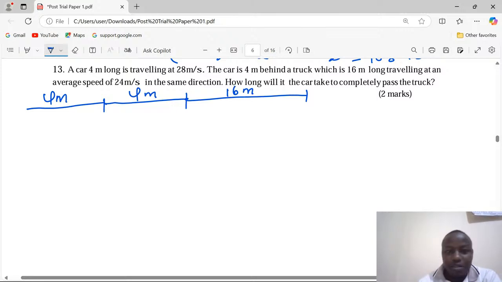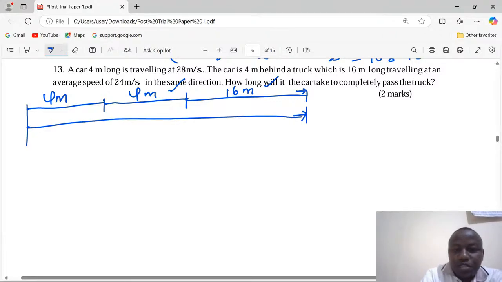Therefore, for the car to completely overtake this truck, it has to cover the distance of 4 meters between the two vehicles, and travel through the 16 meters of the truck itself, and cover again the 4 meters, which is its own length, to now completely overtake. Because after covering 4 and 16, it will be at an equal position with the truck. But now to overtake, it has to move the 4 meters, which is its own length.